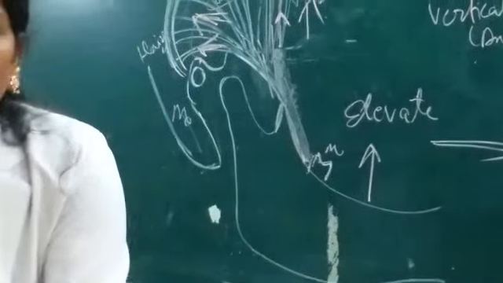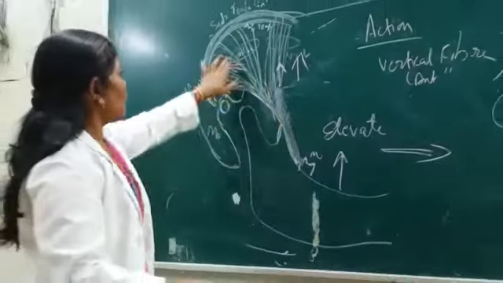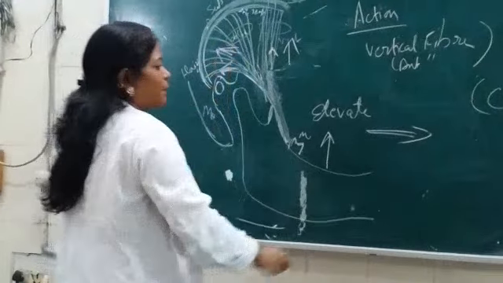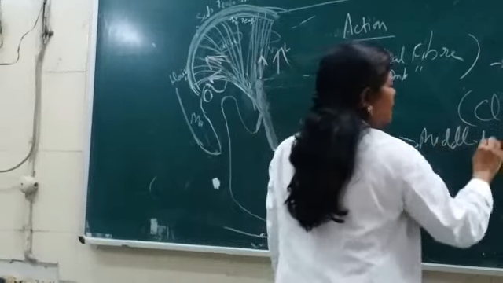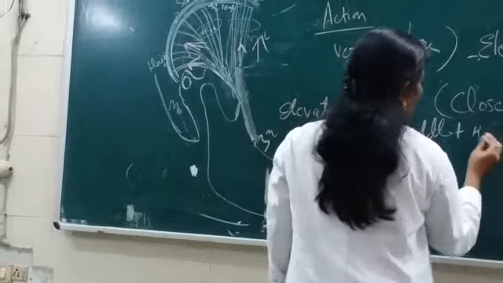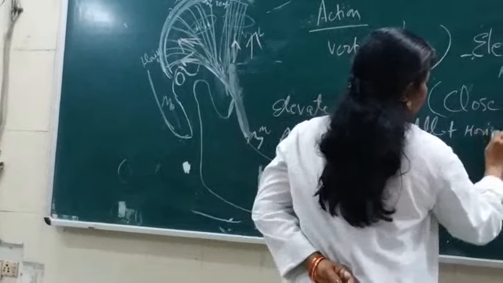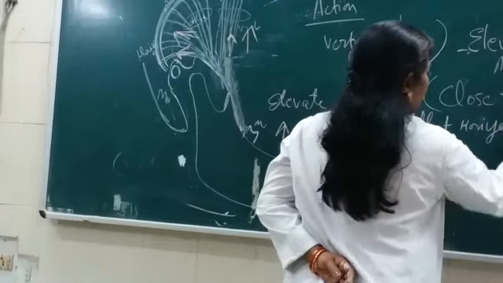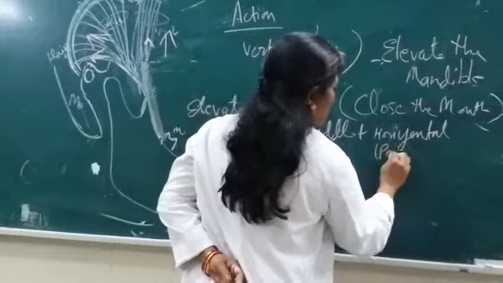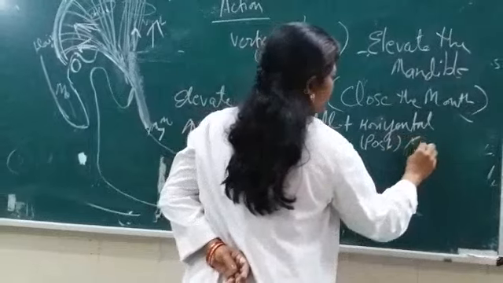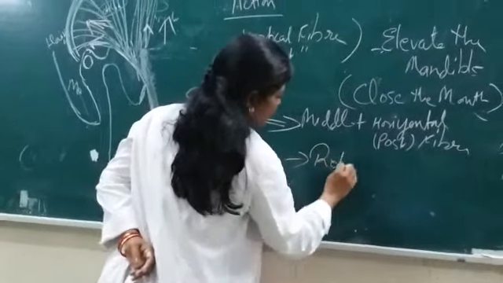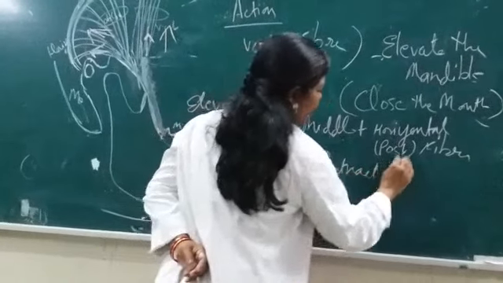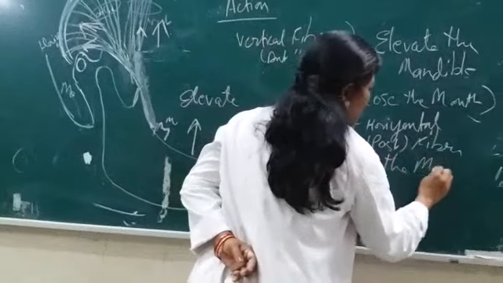That is the oblique as well as the strong horizontal fibers of the middle plus the posterior fibers. It will retract the mandible backwards.